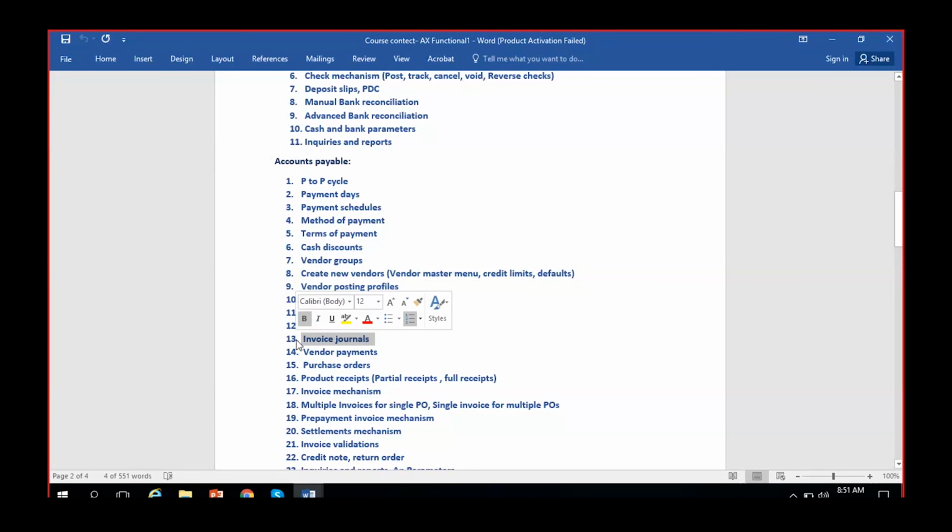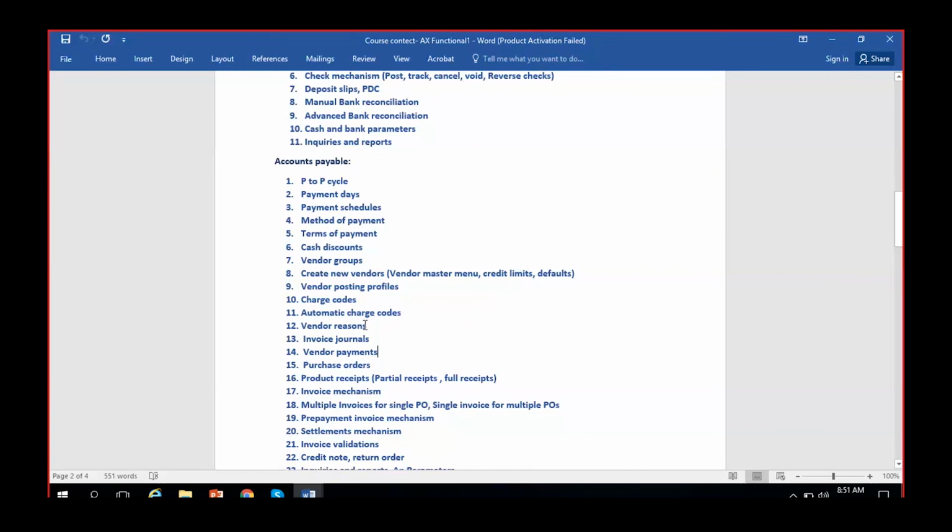After creating this, we'll come to these setups, and we can try to apply all these setups on the invoices. Without knowing how they would function, I can roughly explain it, and later also I can apply it to the invoice journals. But I thought I would better start with the invoice journals. Later I can come back to all the configurations. We'll do all of them step by step, and we will link them to the invoices so that you can better understand how they are functioning. So we'll do it in that manner this time.